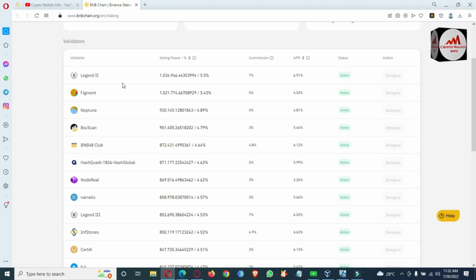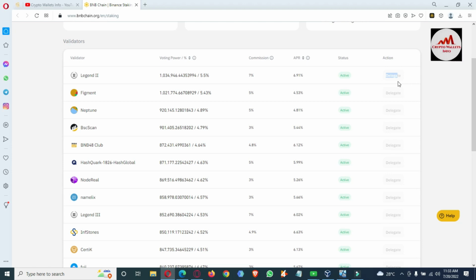If we check the first validator, Legend 2, you can see here the voting power is 5.5%, almost 1 million tokens are bonded in this validator, with 7% commission and an APR of 6.91%. This time the status is active, and you can see the delegate option is not shown, which means you can't delegate your BNB without connecting your Binance Smart Chain Wallet with this website.